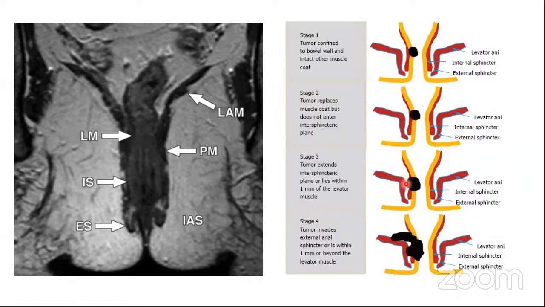But if the tumor extends into the intersphincteric space, it becomes a stage 3 tumor, or if it is involving the external anal sphincter, or if it is involving the levator ani muscle. So then you have to do an extralevator APR, and that becomes a morbid surgery.